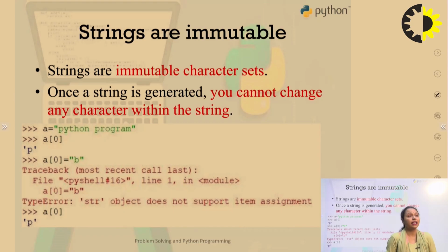Next, as I said earlier also, strings are immutable. That is, once strings are generated, we cannot change a character within the string. We cannot modify the content. For example, I have written A is equal to "Python program" and I am printing A[0]. So what will it print? It will print P only. So if I write A[0] = 'B', then it will create an error, because A[0] is already P, and since strings are immutable, it cannot be updated by the character B.